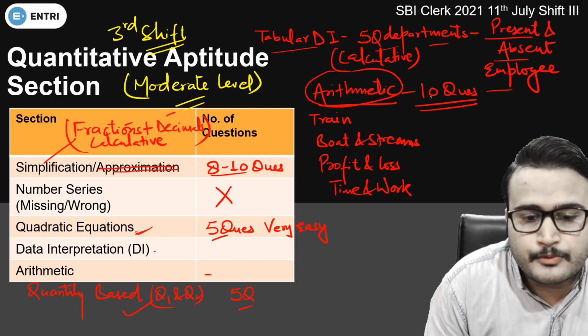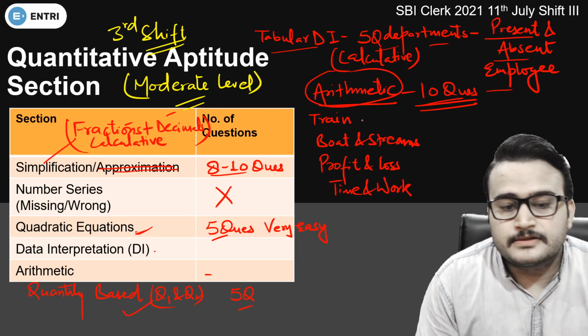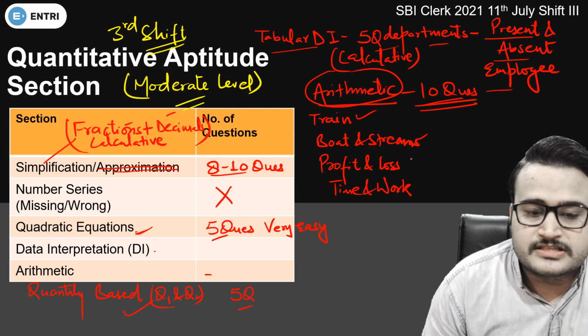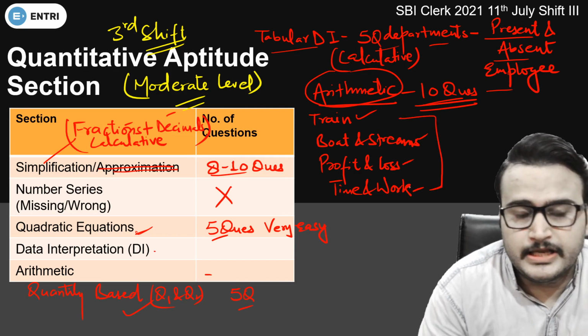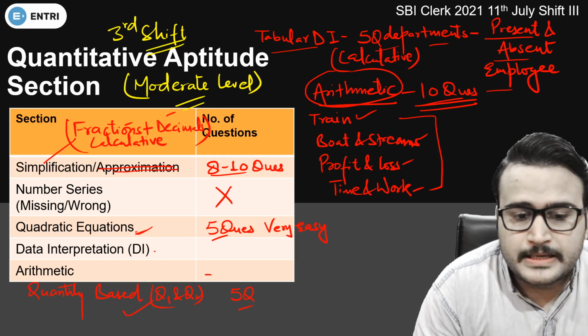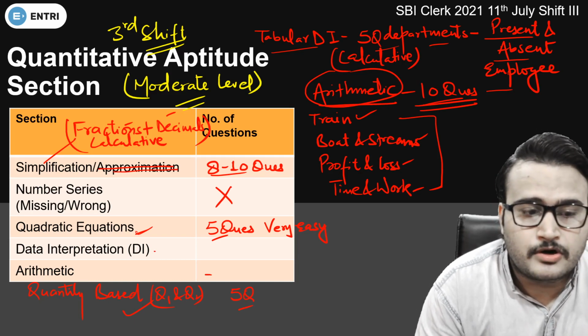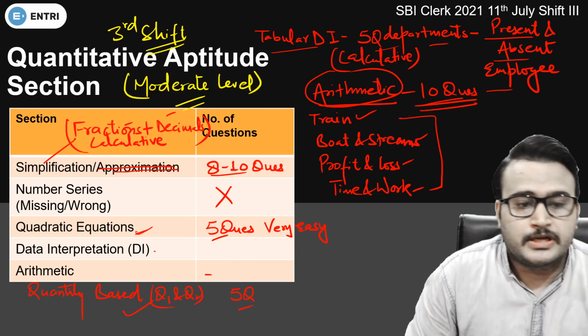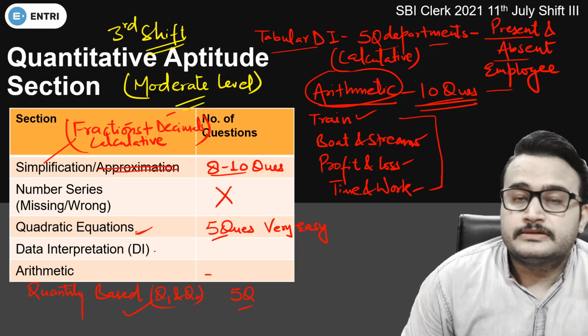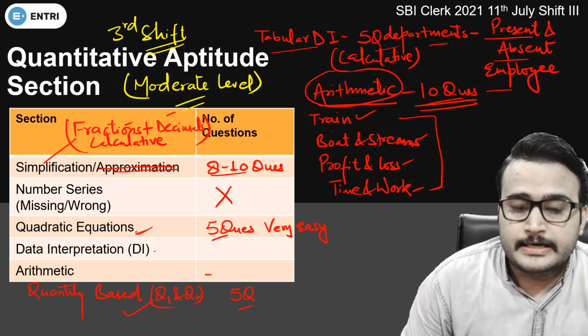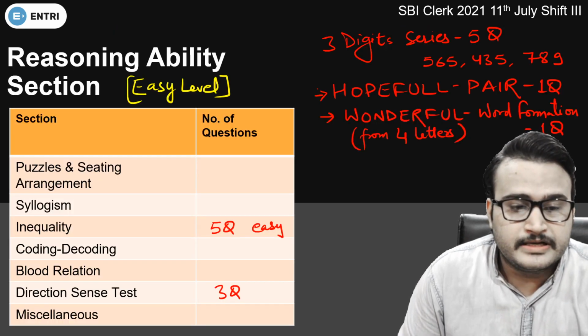From the arithmetic portion 10 questions were there, and some of the most popular topics like train, boat and stream, profit and loss, time and work. So usually we deal with this type of topic in the arithmetic portion. So this was your quantitative aptitude portion. But yes, for the quantitative aptitude section, the third shift was tough guys. Students are telling this. Now let's move to the reasoning ability section.